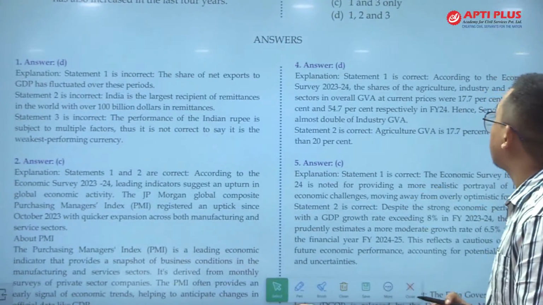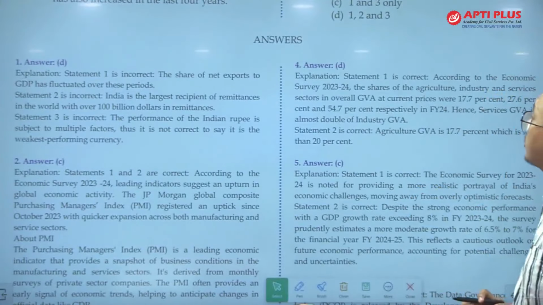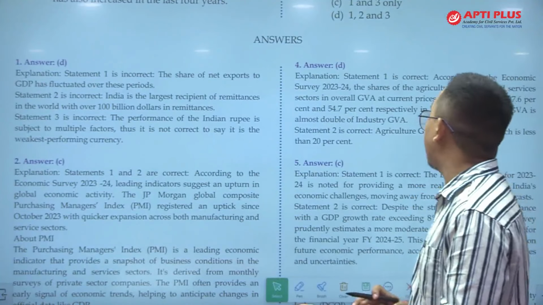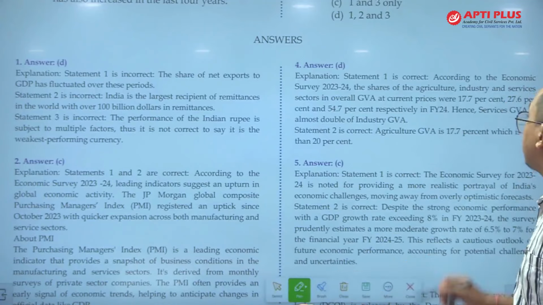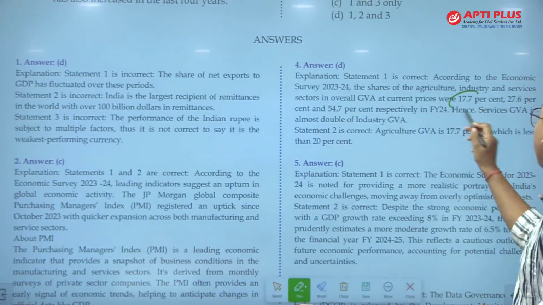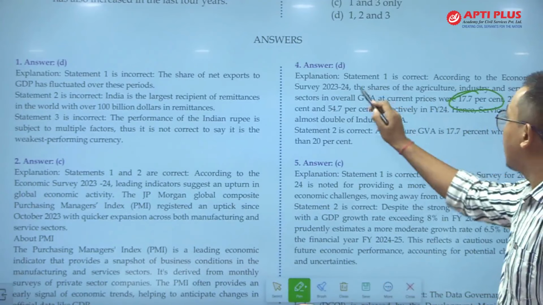Question number 4. Statement 1 is correct. According to Economic Survey 2024, the share of agriculture, industry and the services sectors in the overall GVA is 17.7%, 27.6% and 54.7% respectively. That means the share of agriculture is 17.7% only. So this is an important fact.